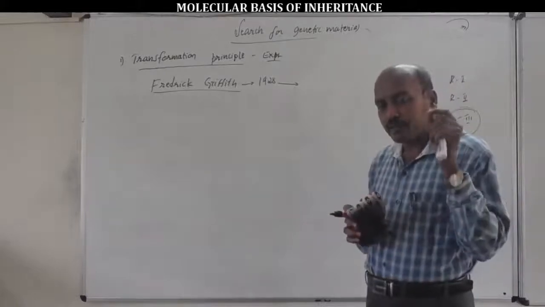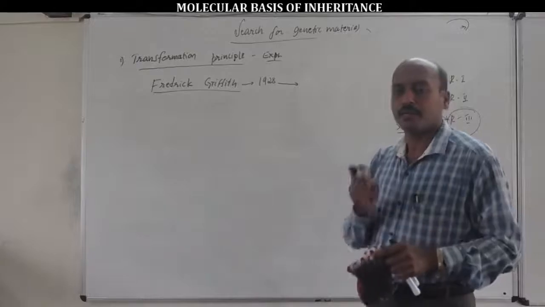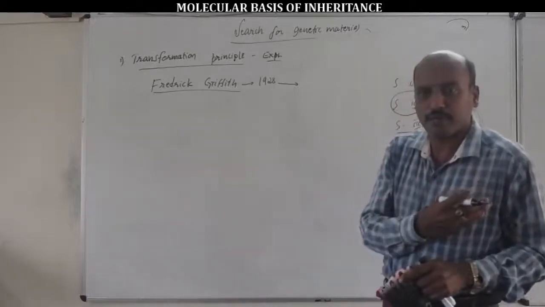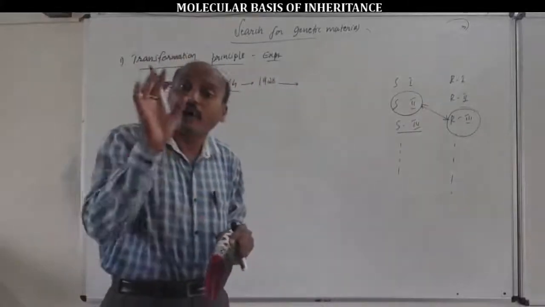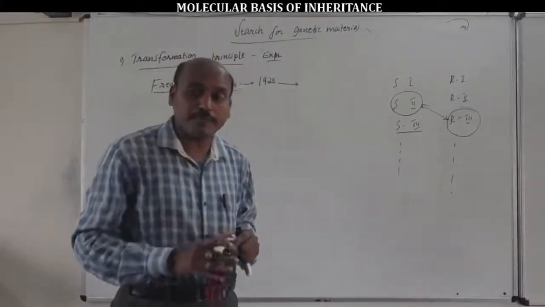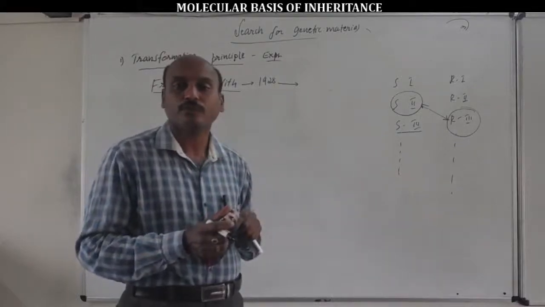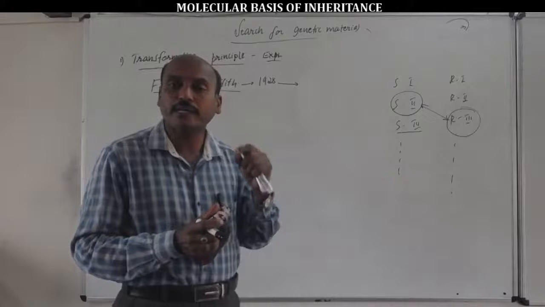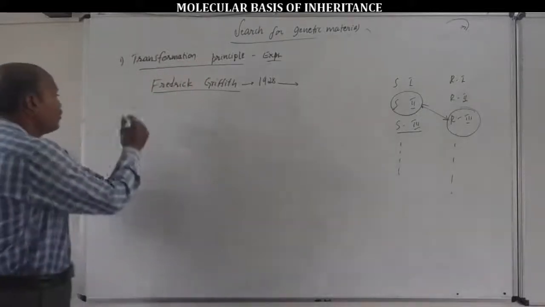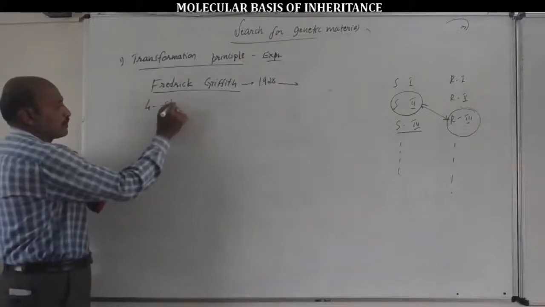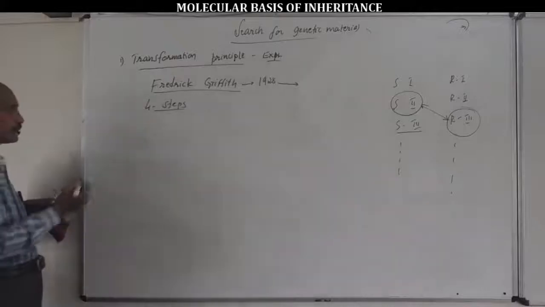So F. Griffith conducted the transformation principle experiment in 4 steps. Very important. He didn't complete his experiment on Streptococcus pneumoniae bacteria in a single step, in a single explanation. So F. Griffith conducted experiments in 4 steps. In 4 steps, very important for a 5 mark question.